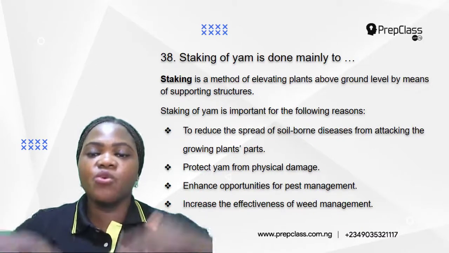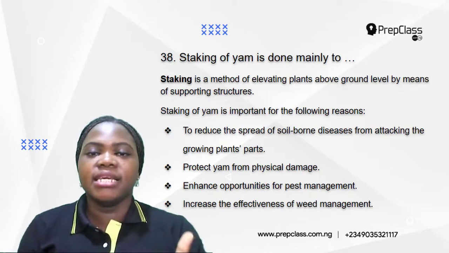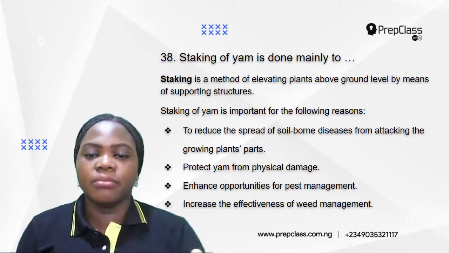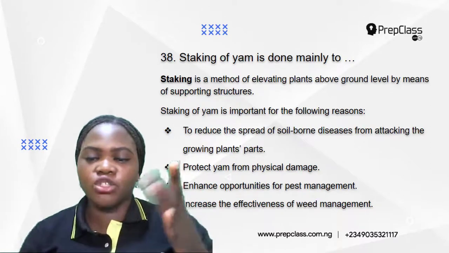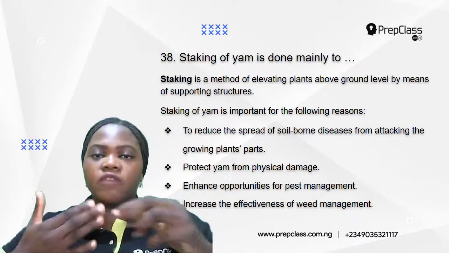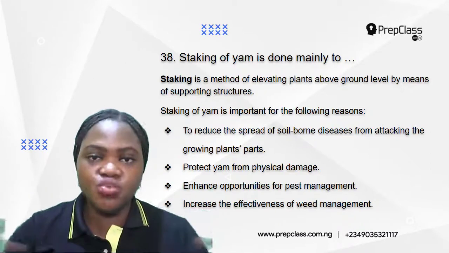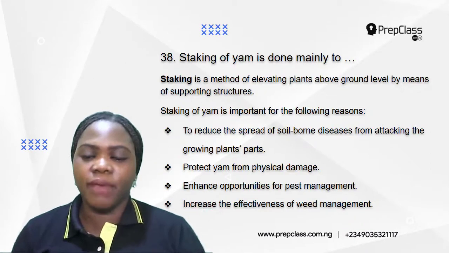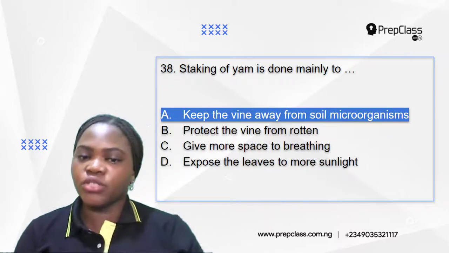This means that weeds can be managed more easily if you stake your yam. So you can easily remove weeds because all the plants are off the ground. So you can easily manage the weeds that are growing along with the plant. Okay, so which of the options is correct?